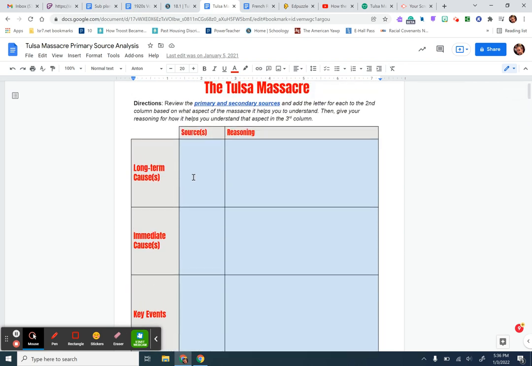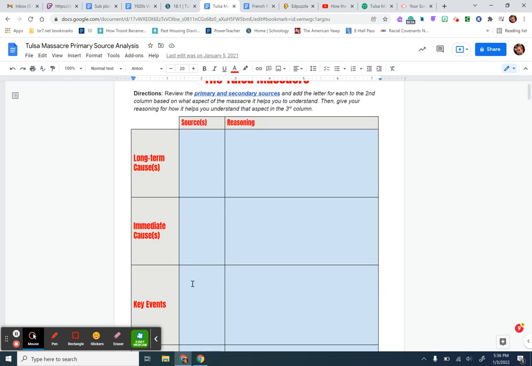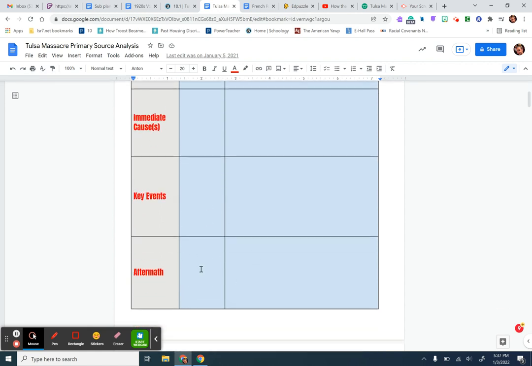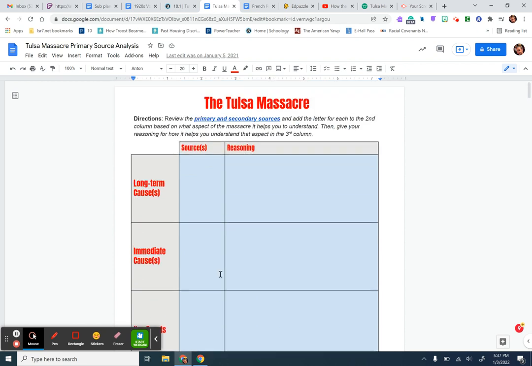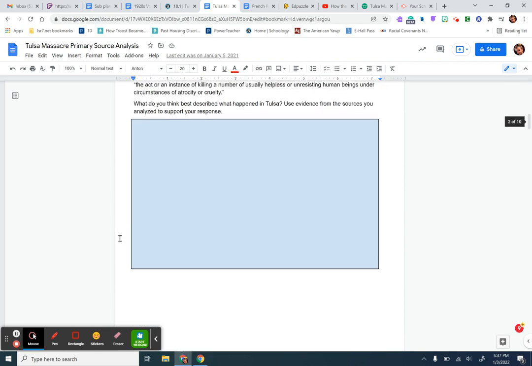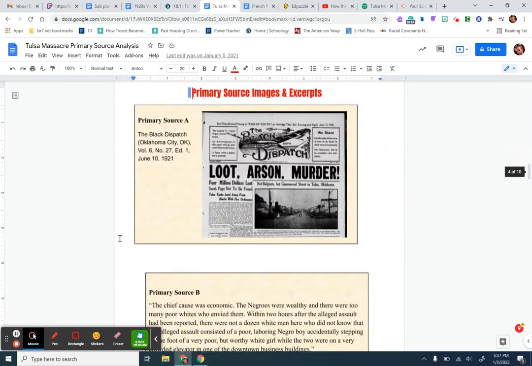And what we're doing here is we are looking for long-term causes of the Tulsa Massacre, immediate causes, key events that happened, like what happened during the Tulsa Massacre, and what happened after. And you're going to get all of this information from the primary and secondary sources that are further down in this document. So what you want to do is you want to first look at each of these.